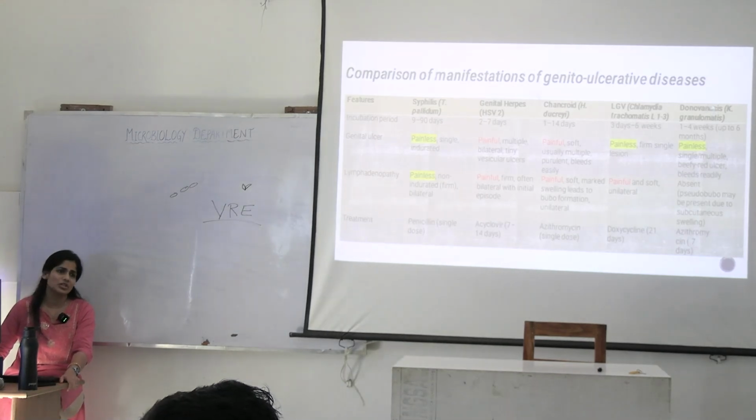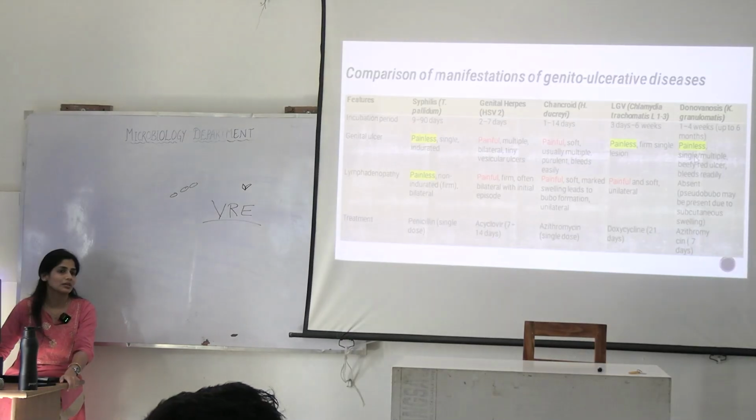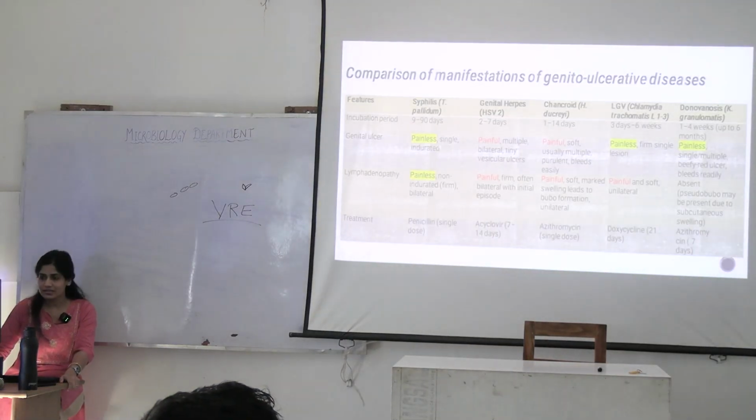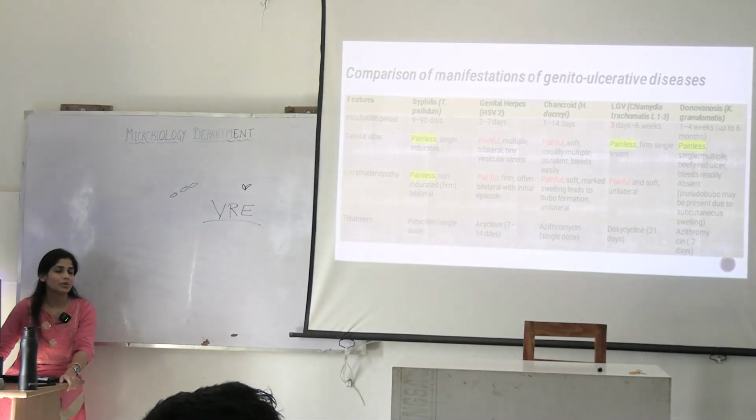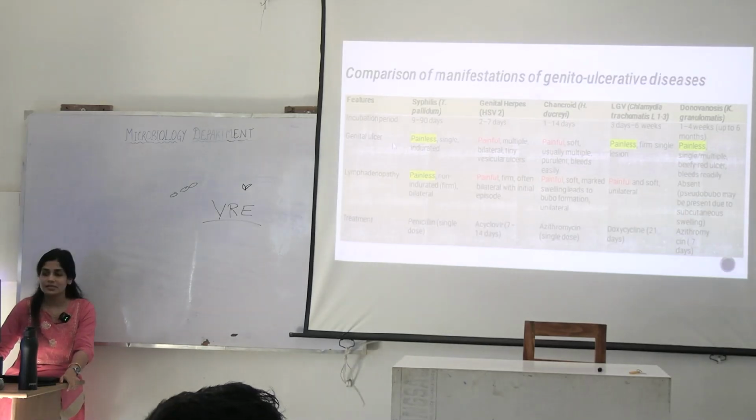So how to differentiate? Here it is also painless, here it is also painless. In case of donovanosis, you will see that these ulcers are beefy red and they are actively bleeding when you touch it. Okay. So here you can see the single indurated ulcer. It is clean. You cannot see any blood when you touch it. Okay, that's how you differentiate.